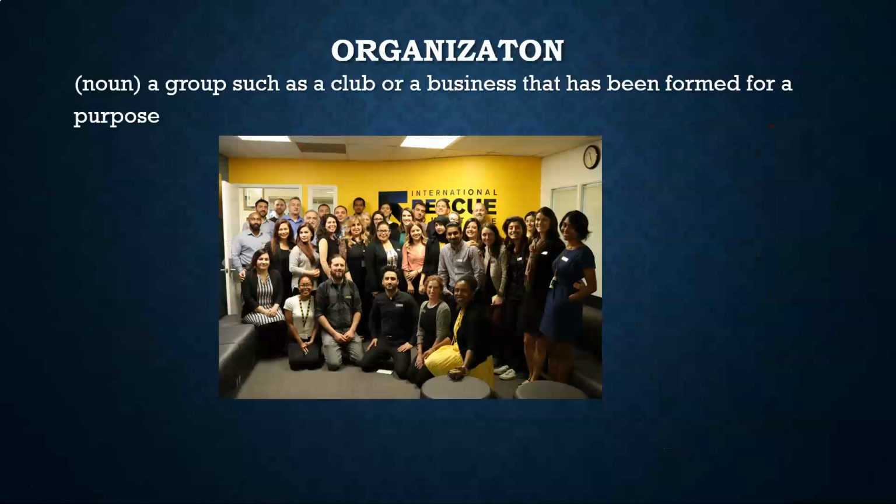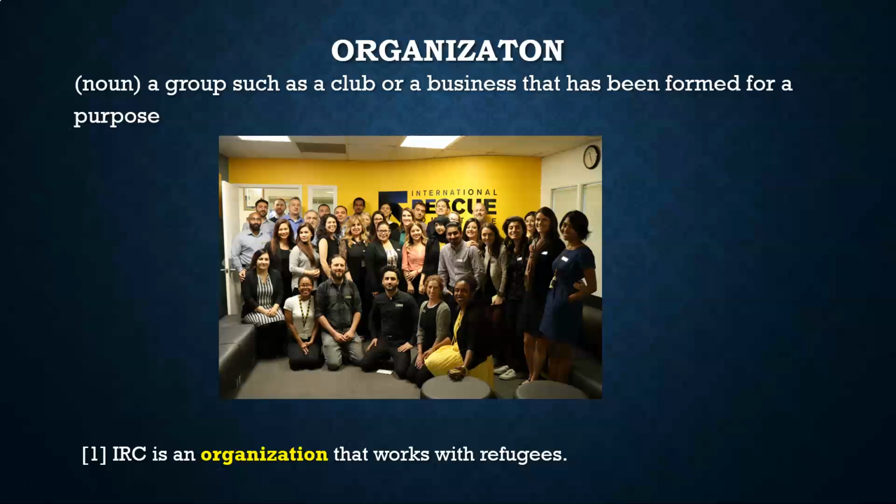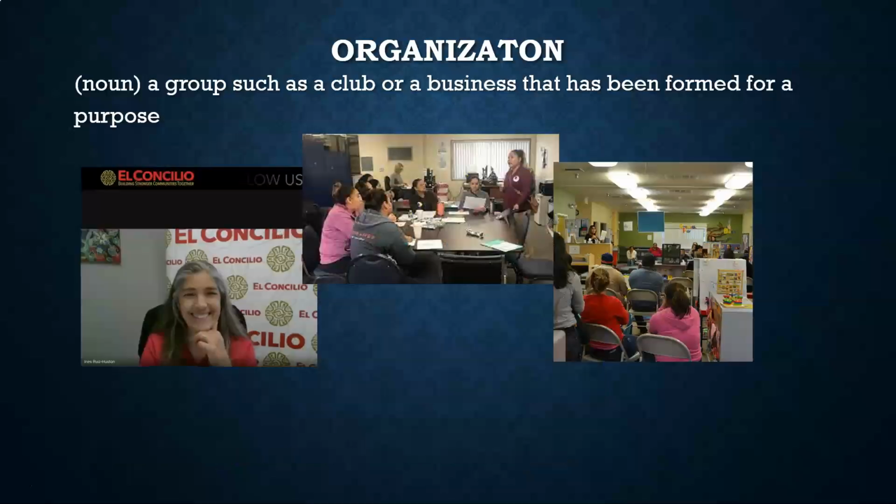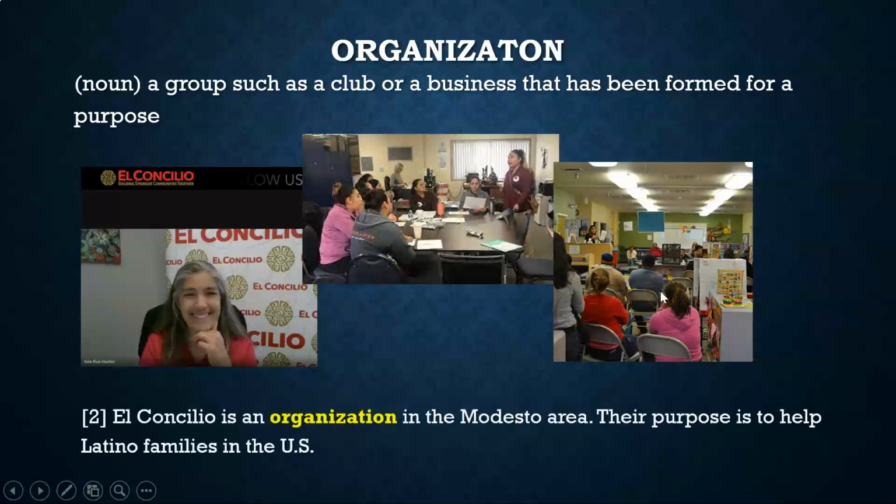We're going to do the next words. Almost finished here. Organization. This is a group such as a club or a business that has been formed for a purpose, an organization. For example, IRC is an organization that works with refugees. This is another organization. Do you know this organization? El Concilio is an organization in the Modesto area. Their purpose is to help Latino families in the U.S.